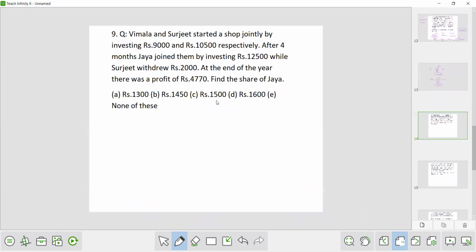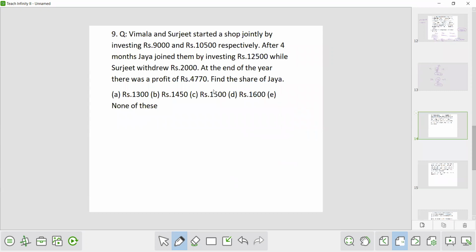Now the next question. Vimla and Surjit started a shop jointly by investing rupees 9,000 and 10,500 respectively. After 4 months, Jaya joined them by investing rupees 12,500 while Surjit withdrew 2,000. At the end of the year, there was a profit of 4,770 rupees. Find the share of Jaya.